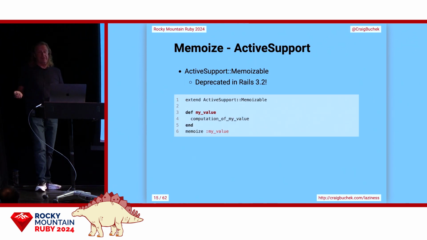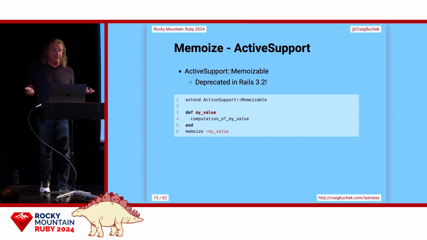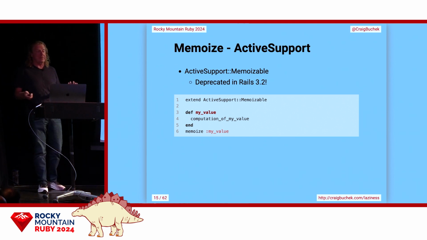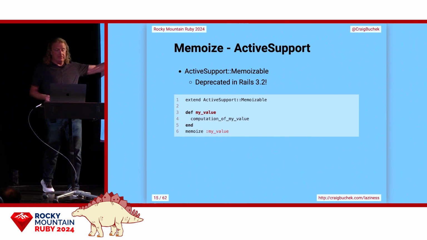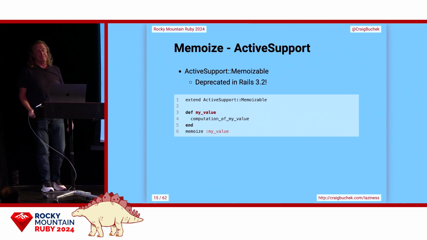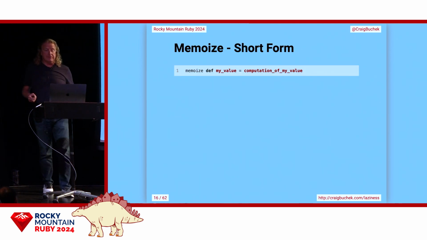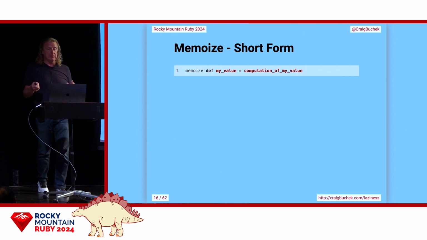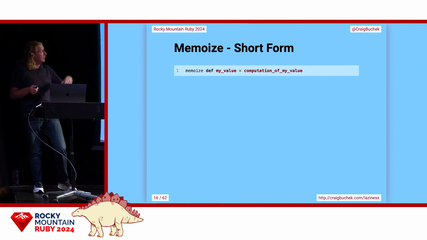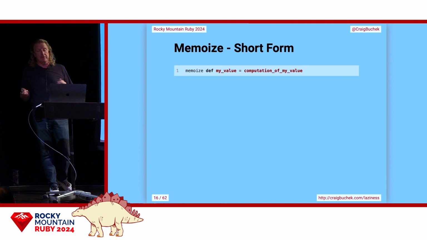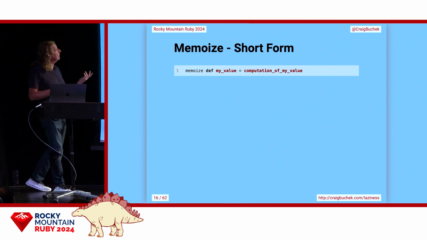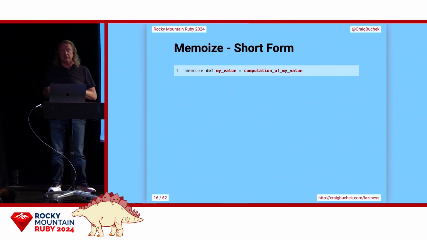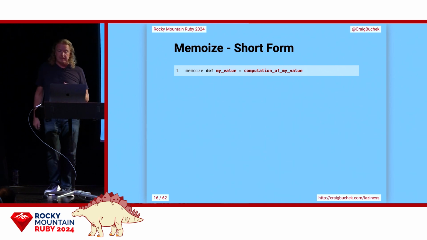So Rails used to come with the memoize gem built in, but it was deprecated way back in Rails 3.2. You could define your function and then say memoize this function. So defining a function actually returns the name of that method as a symbol, and we can use that as the argument to memoize, so we can actually shorten it here. And here I actually use the Ruby 3.0 short method definition syntax, and so we've got one line there just to define that simple method.